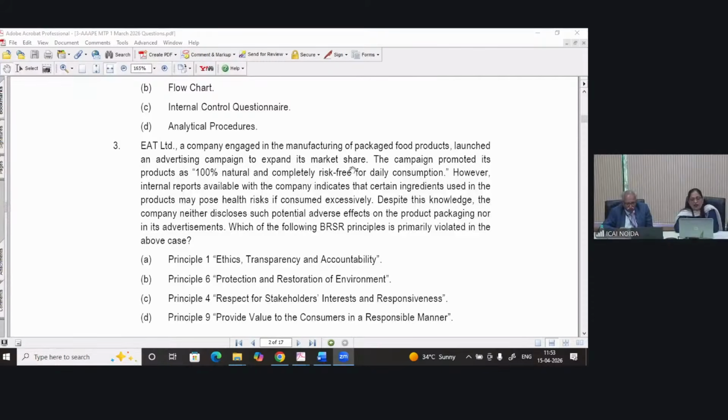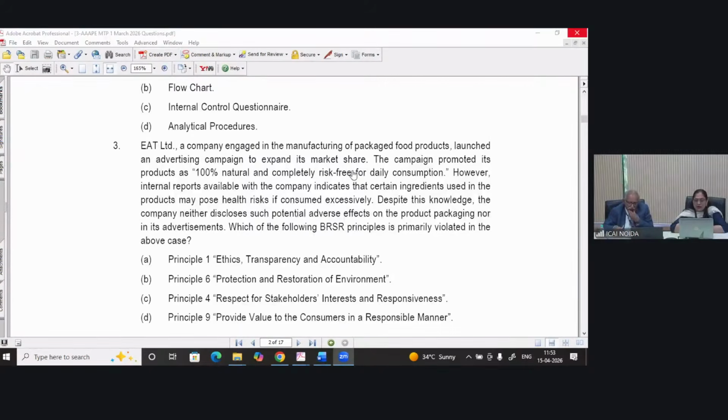Principle 9, provide value to the consumer in a responsible manner. I hope you all have given the correct answer. Principle 9, misleading advertising. Why are you writing, Rekha? Principle 9 is okay. Shrikant is also right, given correct answer, option D, right?